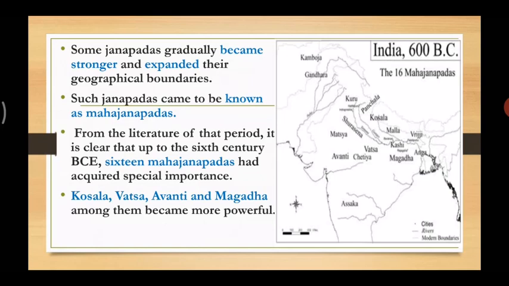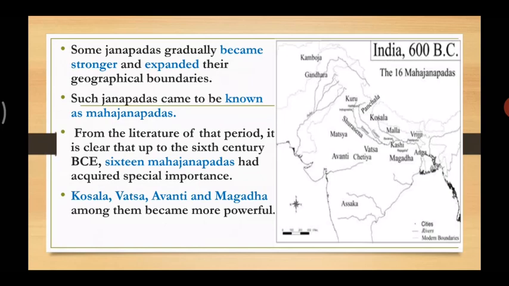Now, from the literature of that period, it is clear that up to the 6th century BC, 16 Mahajanapadas had acquired special importance. So there were 16 Mahajanapadas who were given special importance. You can say 16 states. Among them, Kosala, Vatsya, Avanti and Magadha became more powerful.